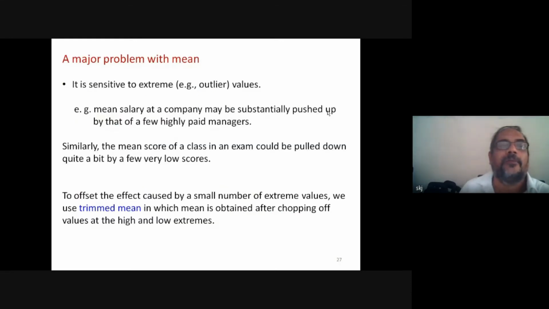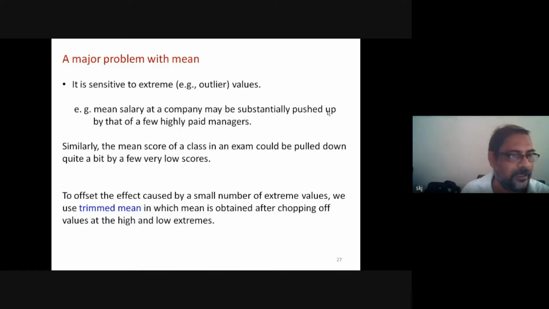Now, what is the major problem with the mean? Actually, when we take the mean of a few data items, and the data items have values such that a few values are very high or a few values may be very low, these two extreme values basically change the behavior of all the data.